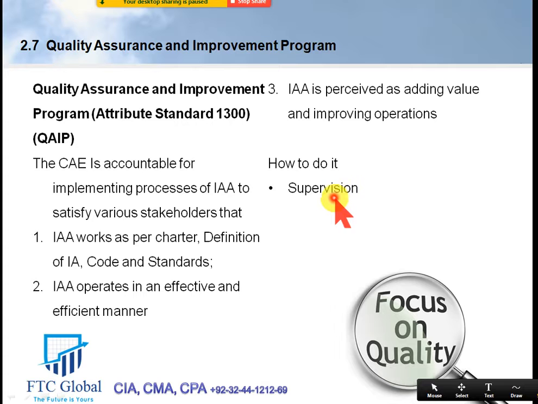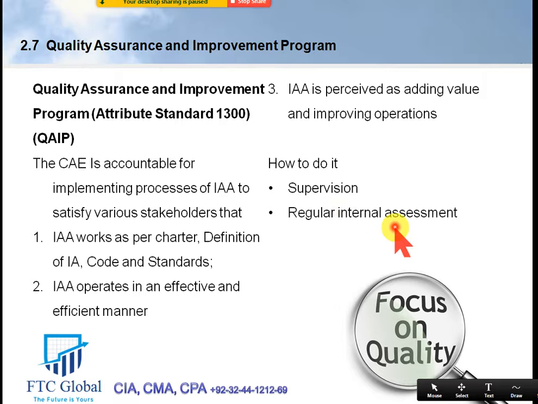So supervision is a key element of quality assurance, because if a new internal auditor has been appointed, he doesn't have the experience, but he has all the theoretical knowledge. He can be effective, but only under supervision. So it is the responsibility of the head of the internal audit department to ensure that a supervisory system is in place, that any new recruit in the internal audit department gets supervised by some senior. Then at the same time, it is done through regular internal assessments.